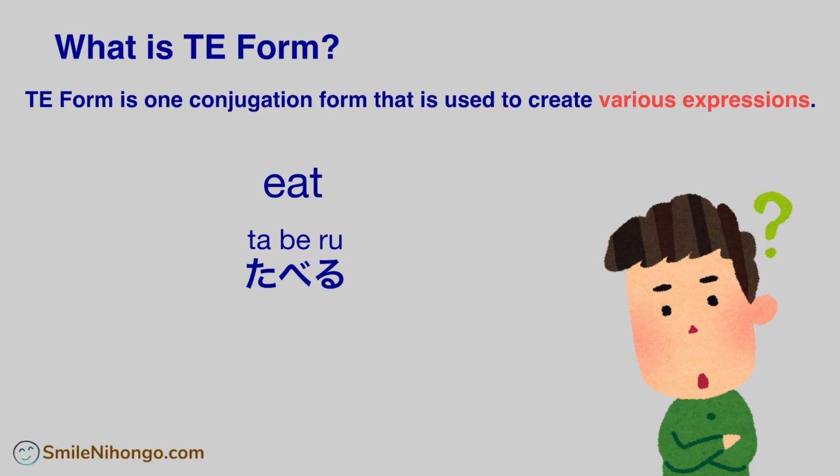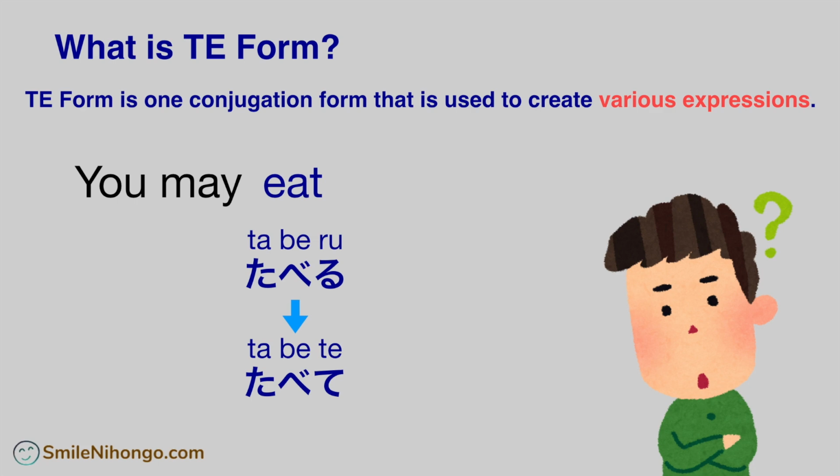Let me show you another example. If you want to say you may eat or it's okay that you eat, now you need to change the verb to the te form and then add もいいです. So, you may eat in Japanese is 食べてもいいです.